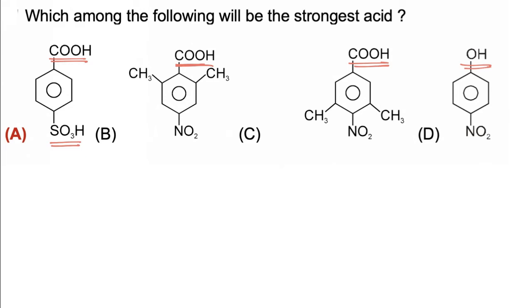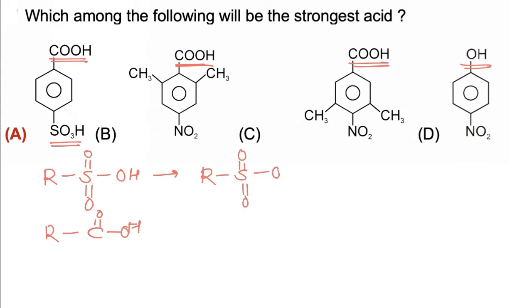First of all, sulfonic acids are more acidic than carboxylic acids because in the case of sulfonic acid, when the H proton is released, three equivalent resonating structures are formed if the negative charge is involved in resonance.